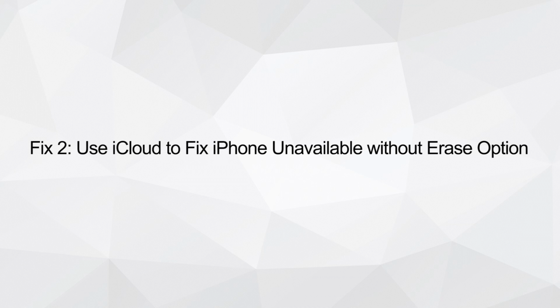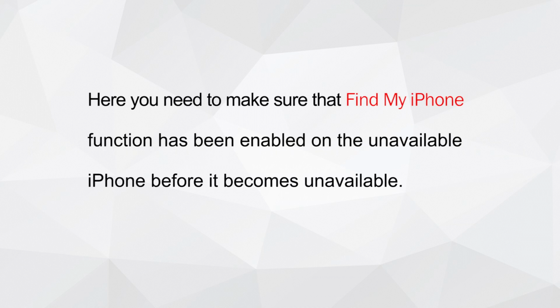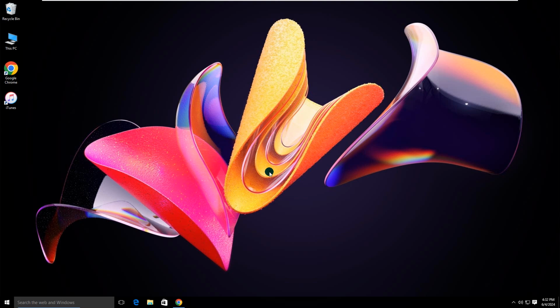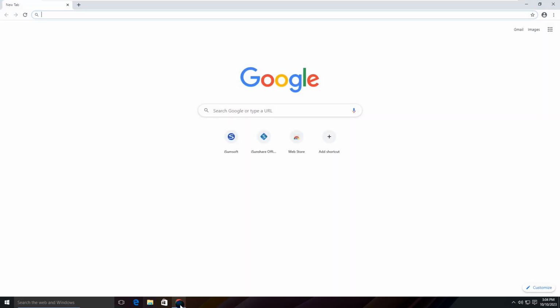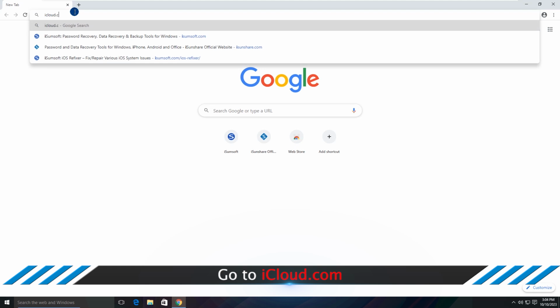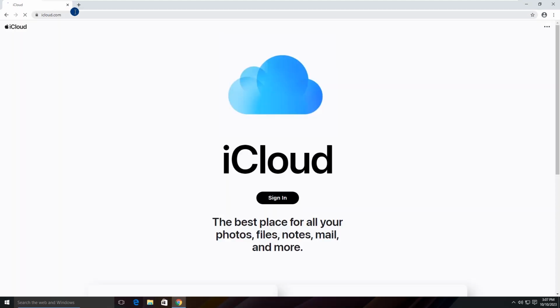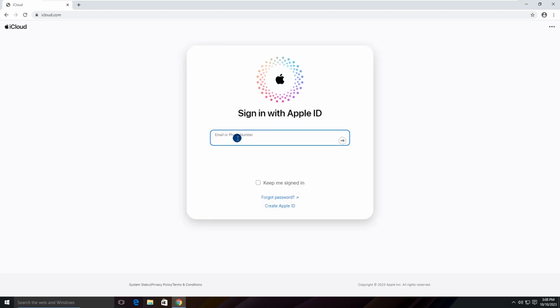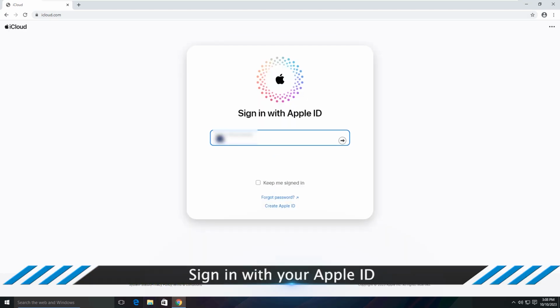Fix 2. Use iCloud to fix iPhone Unavailable without erase option. Here you need to make sure that Find My iPhone function has been enabled on the unavailable iPhone before it becomes unavailable. Go to iCloud.com. Sign in with your Apple ID.